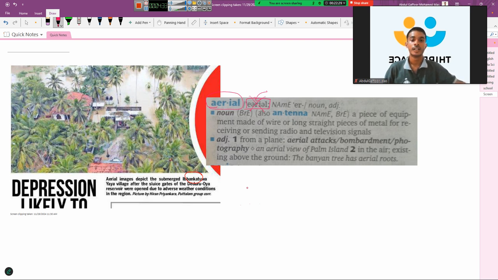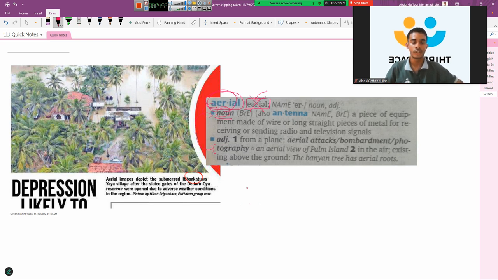Okay. Here, a piece of equipment, right? Then the word classes of the word will be displayed here. Noun and adjective are the word classes of this word, which means this word can be used as a noun as well as an adjective, right? So one word can belong to more than one word class, right?